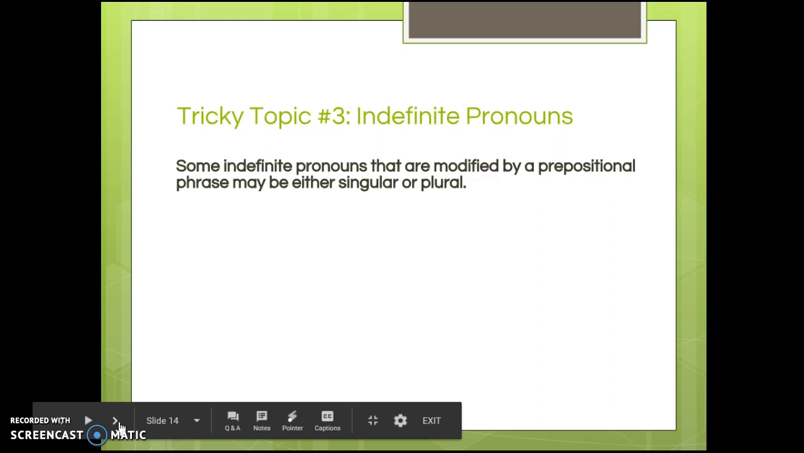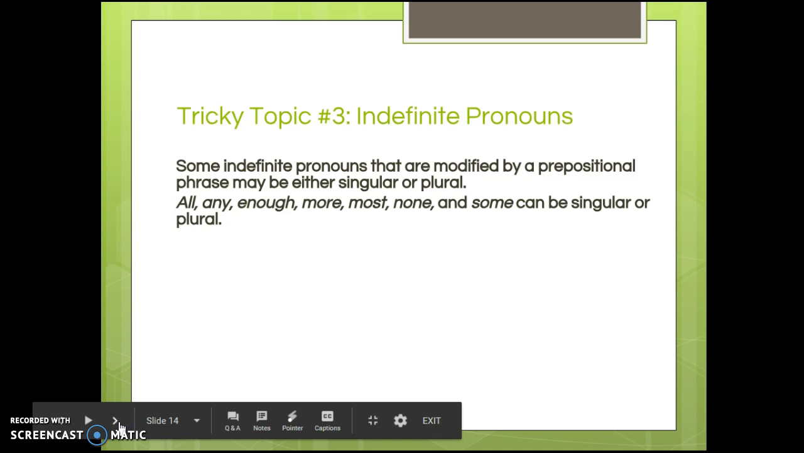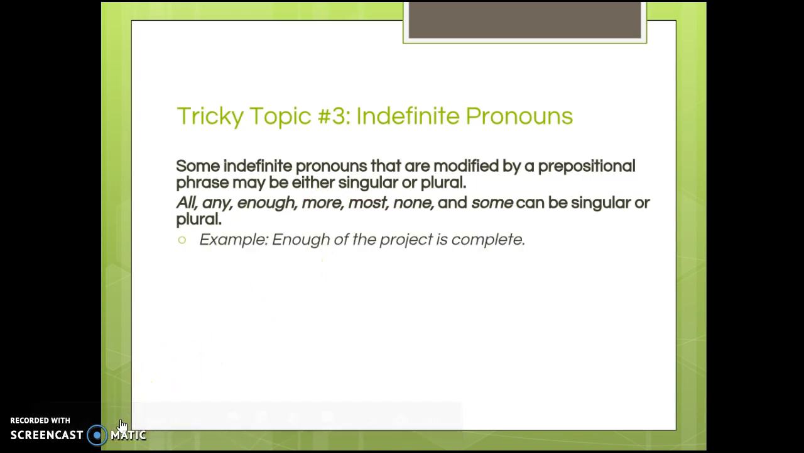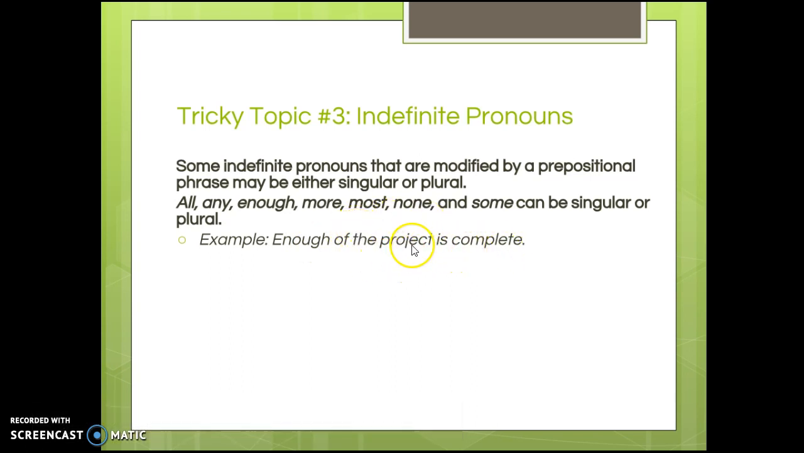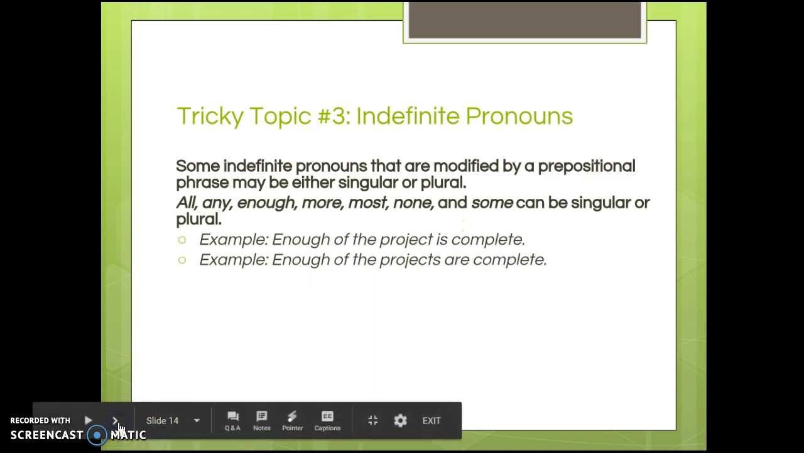Some indefinite pronouns that are modified by a prepositional phrase may be either singular or plural. And in this case, you'll just look at the prepositional phrase. So all, any, enough, more, most, none, and some can be singular or plural. If you want to look at the prepositional phrase attached, enough of the project is complete. So of the project is singular. So our verb then is going to be singular.